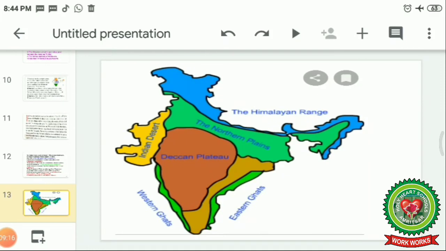Now you can see in this picture we have the Himalayas in the north, and the plains south of the Himalayas. In the center we have the Deccan Plateau. In the west of the Deccan Plateau we have the desert. And to the south of the Deccan Plateau, on both sides, we have the Eastern and Western Ghats.